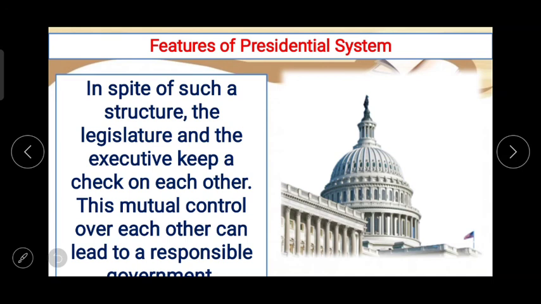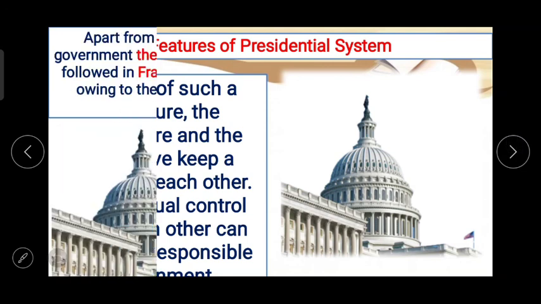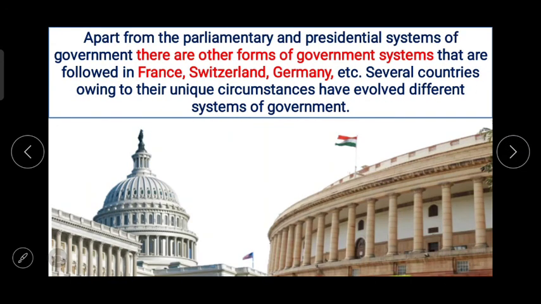Now what are the things other than the presidential form of government or the parliamentary form of the government? Apart from the parliamentary and presidential systems of government, there are other forms of government systems that are followed in France, in Switzerland, in Germany, or in all other countries. Several countries owing to their unique circumstances.